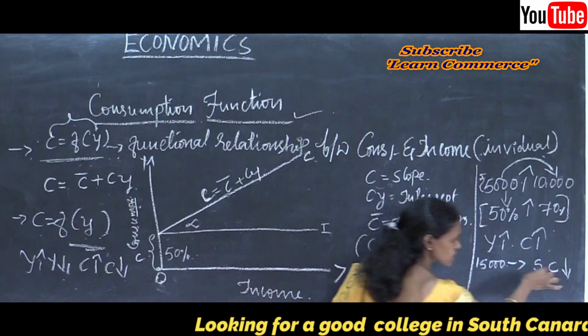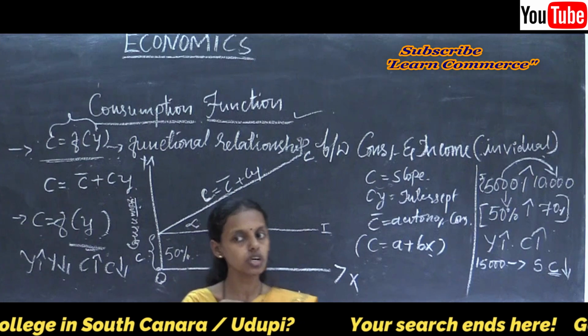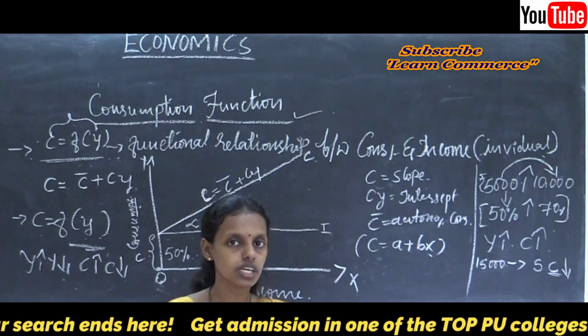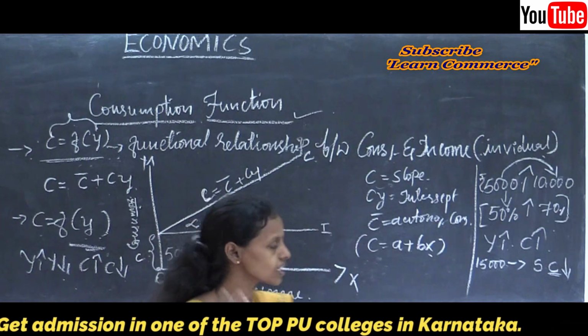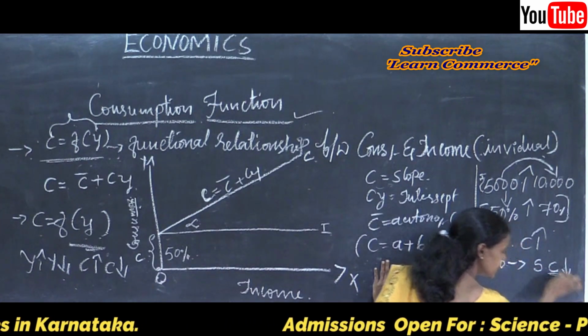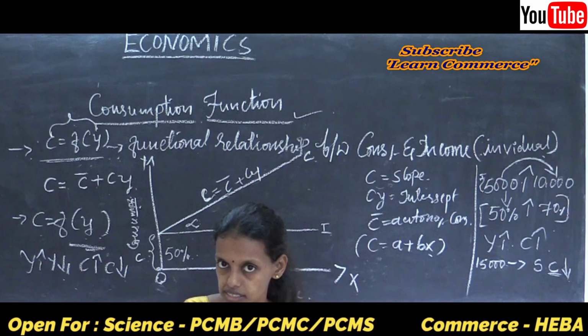But consumption will be less than proportionate. Whatever they consumed earlier will be reduced, so people consume less than proportionately, and thus their savings may increase.